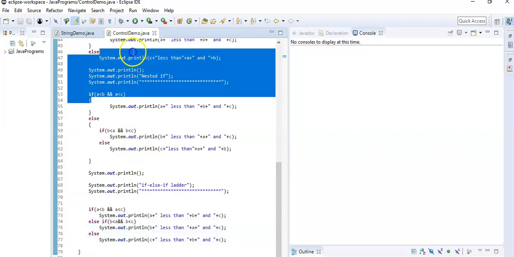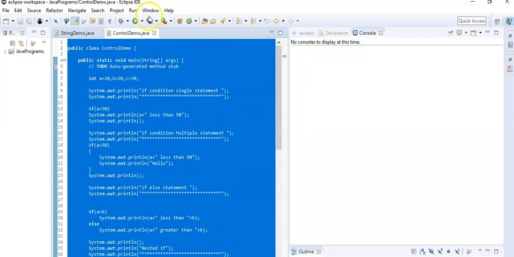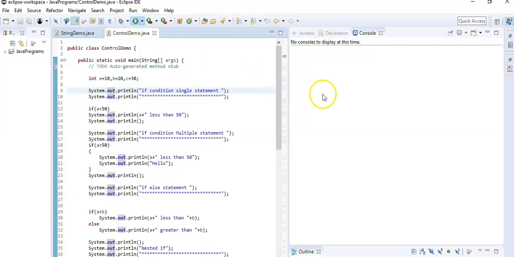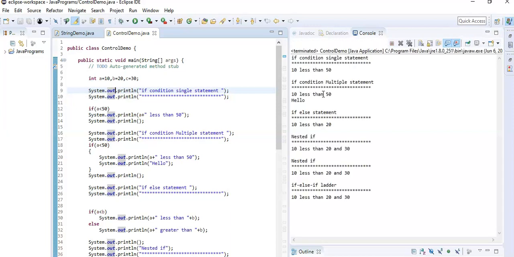So we check the output. That's the output of my if condition.